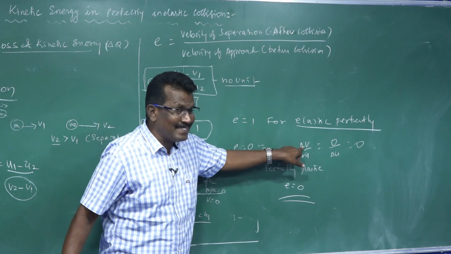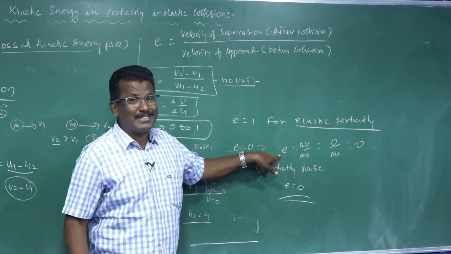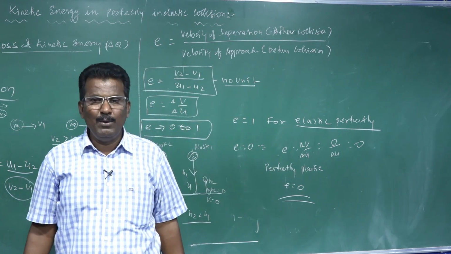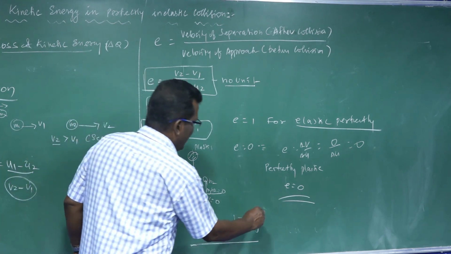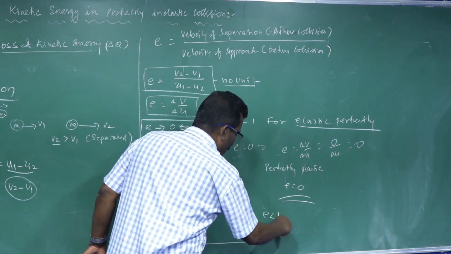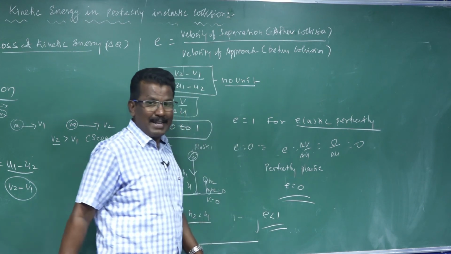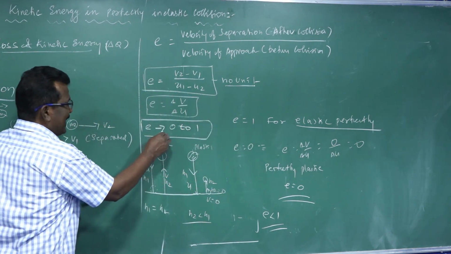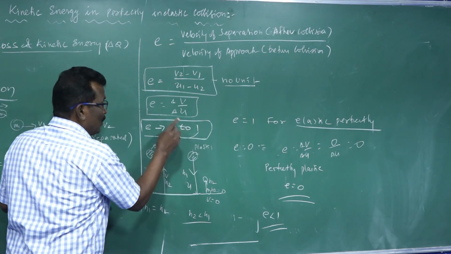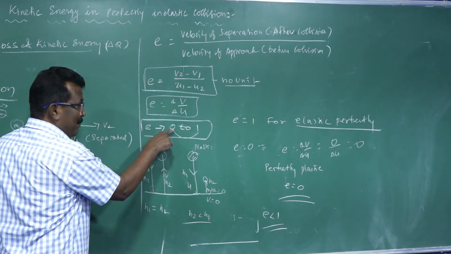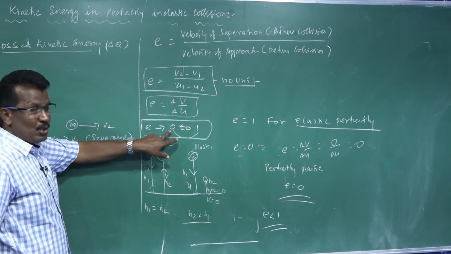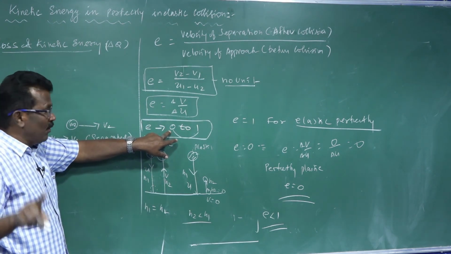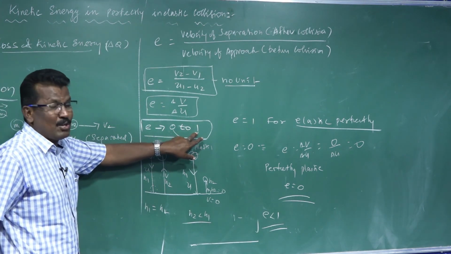So the numerator is lesser than the denominator, and the E value is less than 1. It may be a fractional value. That is why the E value always lies between 0 and 1. Two extreme conditions: for perfectly plastic, E is equal to 0; for perfectly elastic, E is equal to 1.